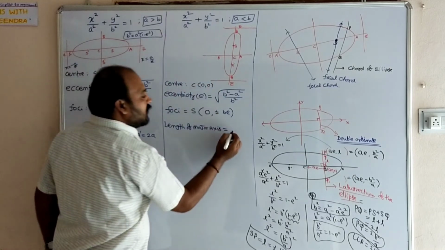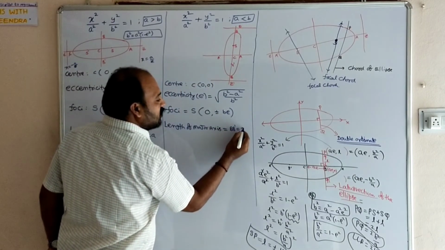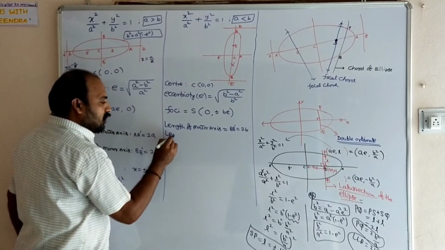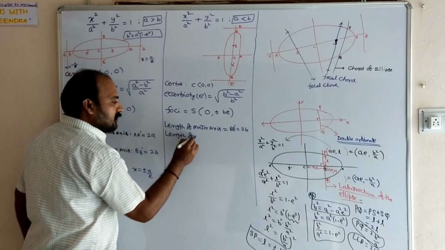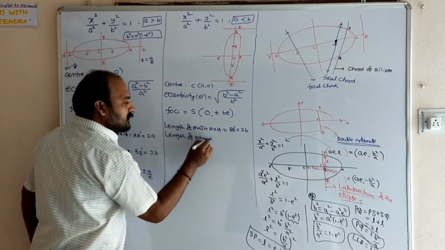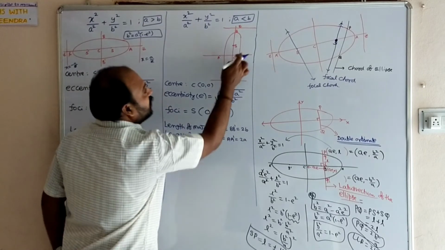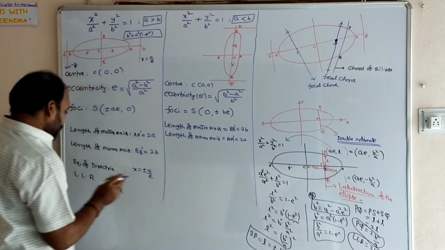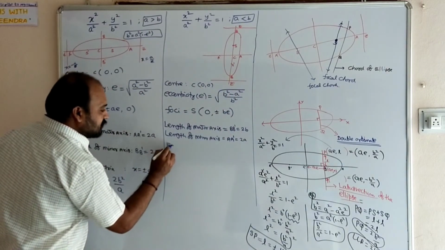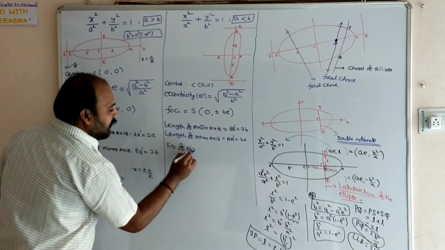In this, length of major axis is BB dash, which is equal to 2b. Length of minor axis, AA dash, which is equal to 2a, from here to here. Similarly, equation of directrices.